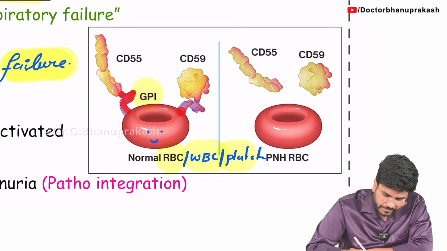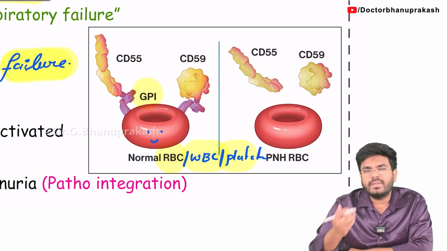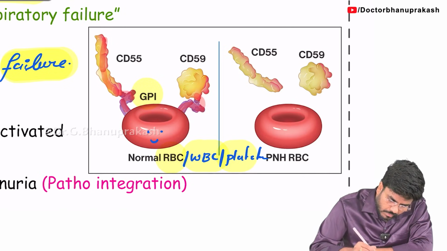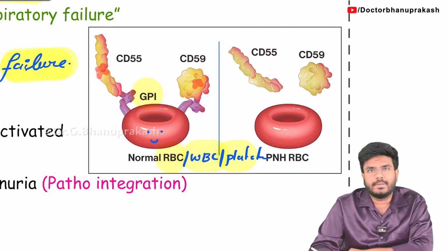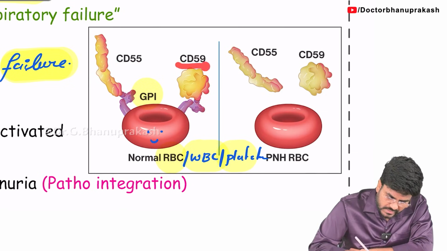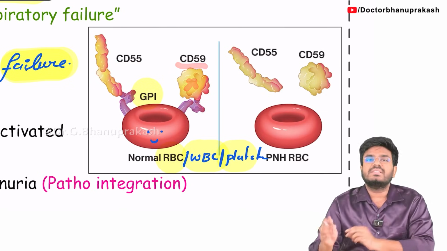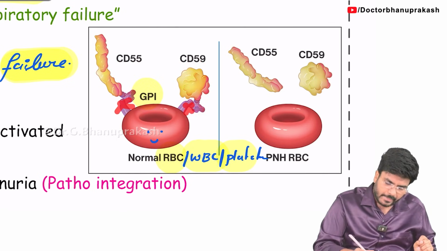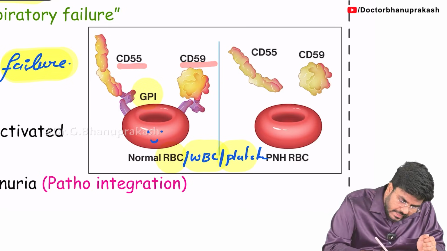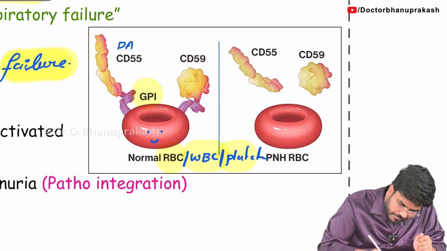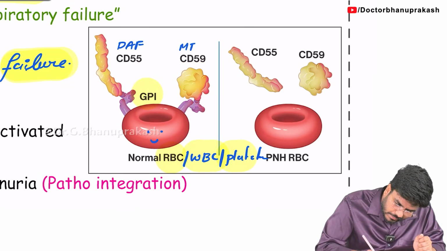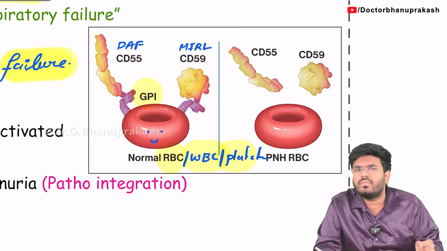Okay, sir, GPI. Now what is this GPI doing? You can very clearly see this GPI is holding one more molecule here and here. What is the name of this molecule? CD55. And what is the name of this molecule? CD59. So this GPI is holding two molecules called CD55 and CD59. CD55 is also called DAF, decay accelerating factor, and CD59 is also called MIRL, membrane inhibitor of reactive lysis.